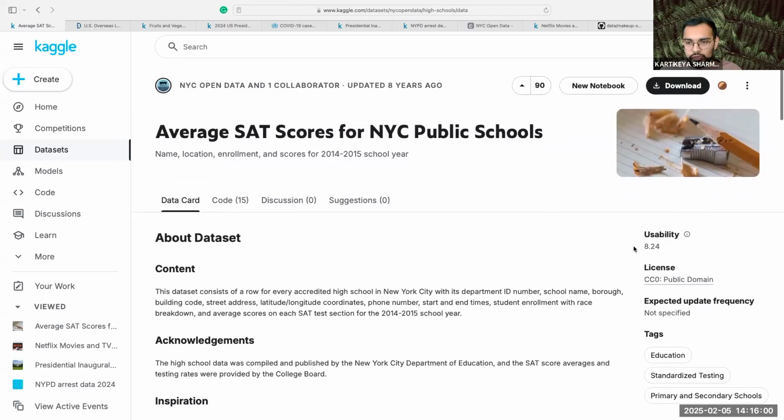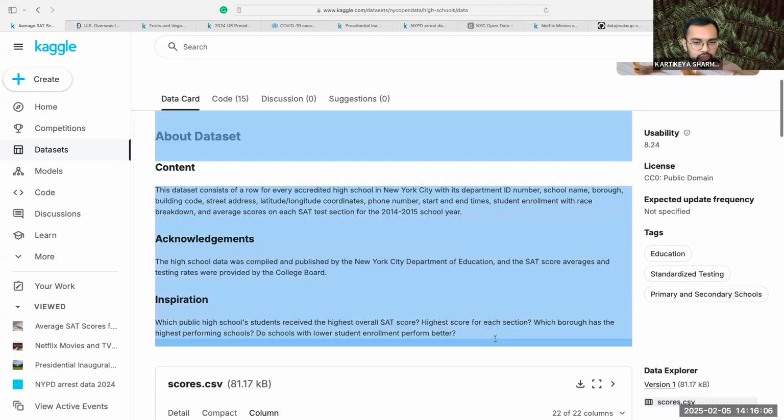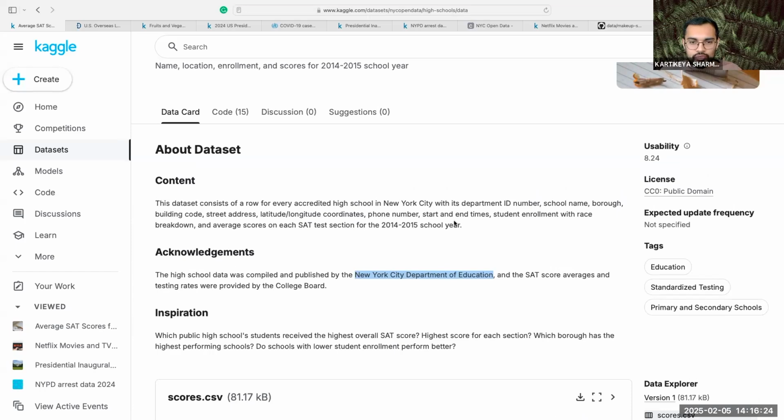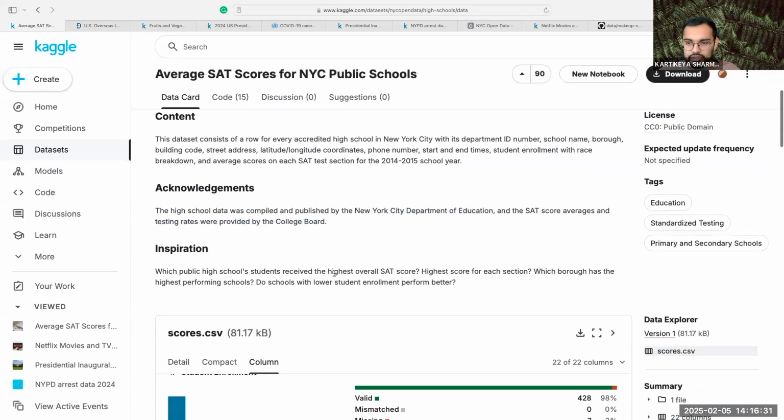But don't go off of this Kaggle score right off the bat, because if you actually read this about section, it says the data was compiled and published by the New York City Department of Education. So they do tell you where the data set is coming from. Do they give you any more information? Testing rates were provided by the College Board. So the College Board is the organization that produces the SATs, right?